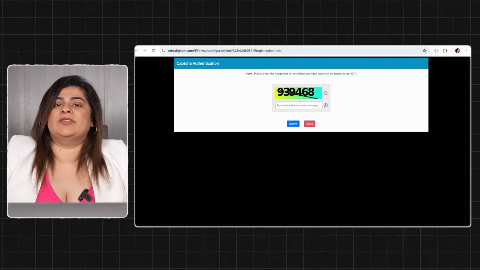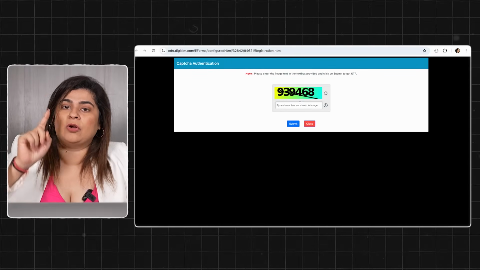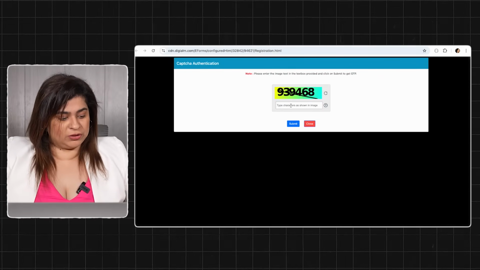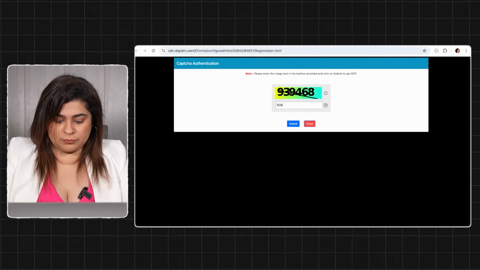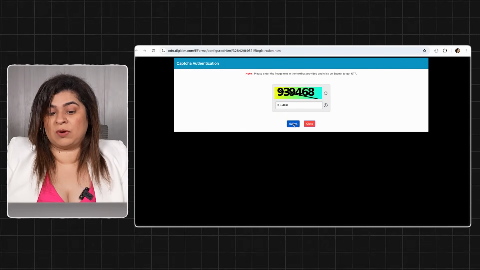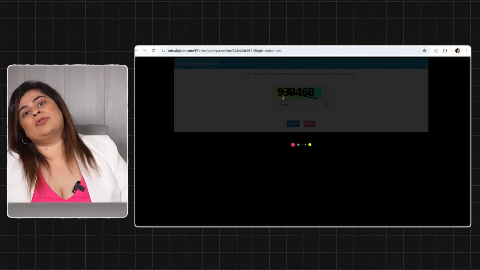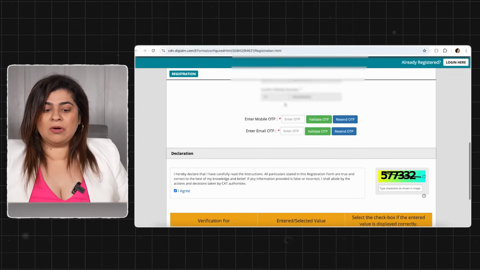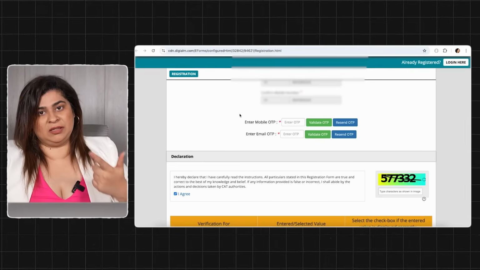Okay, so once you have entered all your details, your mobile number, email address, date of birth, you have to click on generate OTP, and then you will get this CAPTCHA authentication and you will submit your OTP that you get on your mobile phone after that. Sometimes be patient. The OTP takes a while to come and be generated. It could be network issues, it could be server issues, so we will wait patiently. Okay, so now I have to enter two OTPs, my mobile OTP and my email OTP.